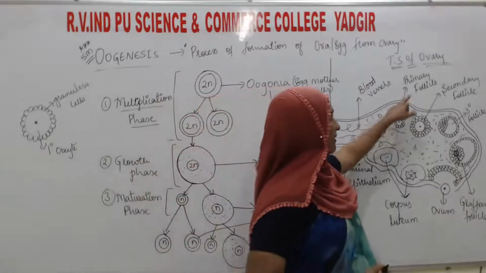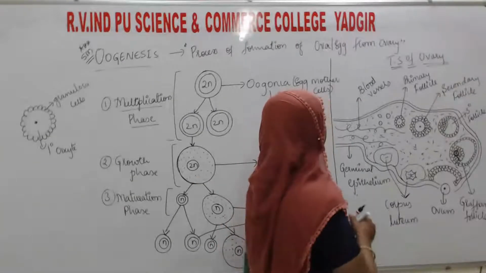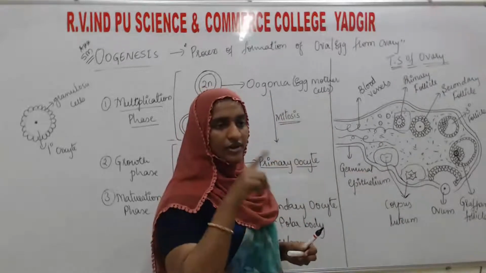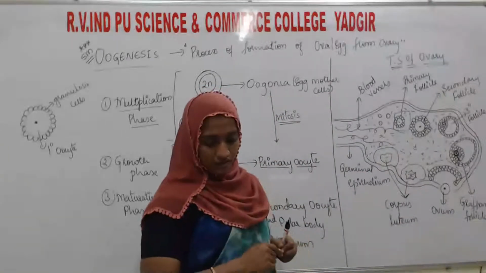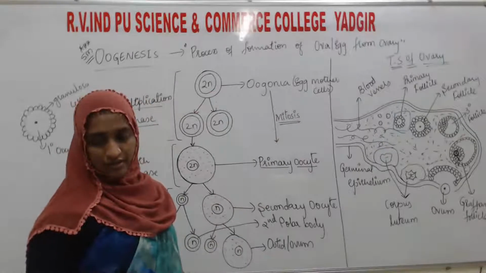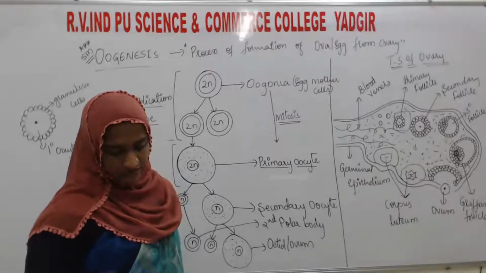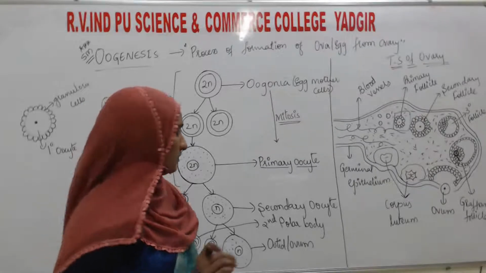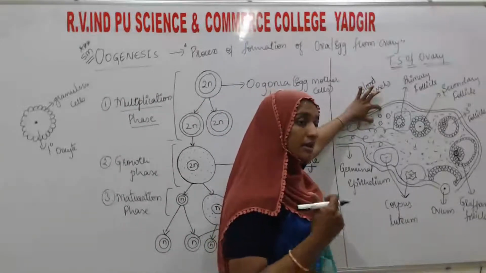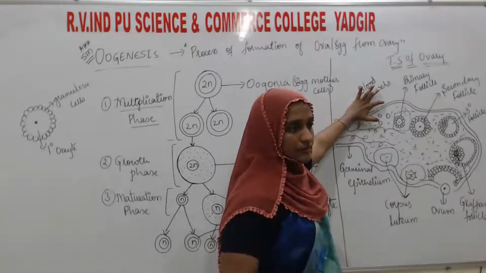Then we call it the primary follicle. This is the primary follicle. One layer of granulosa cells starts to surround the primary oocyte, and that we call the primary follicle. A large number of these follicles degenerate during the phase from birth to puberty. Many oogonia are there, not only one, a million of them, and that million oogonia will transform into primary follicles.